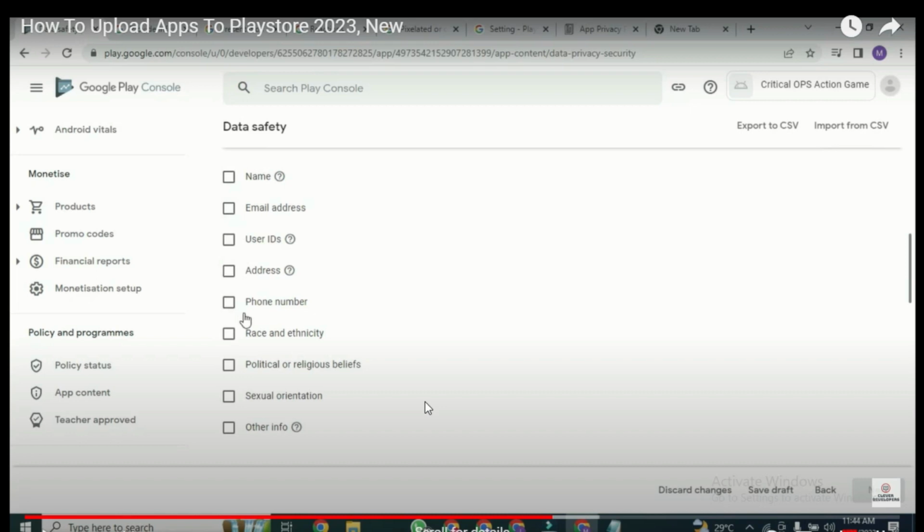But there are apps that you need to register and log in before you use the app. So for that kind of app, you need to check if it is name, email, address and phone number. You check it and answer some questions. So that is another video for another day. So let's see what we are going to click here.